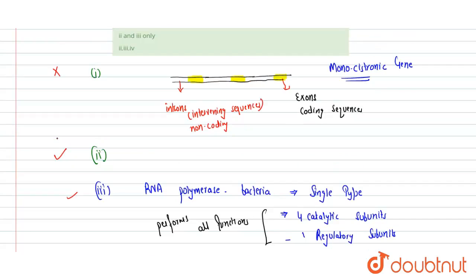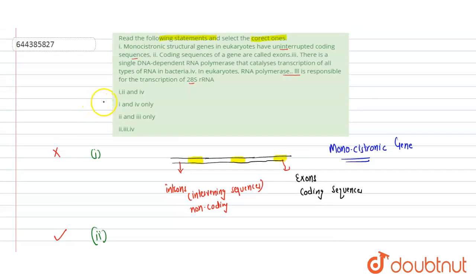So correct statements are options second and third only. We have to find out the second and third correct statements. First, second and fourth is wrong. First and fourth is wrong. Second and third only, this is correct. Second, third and fourth is incorrect. So option C is correct.